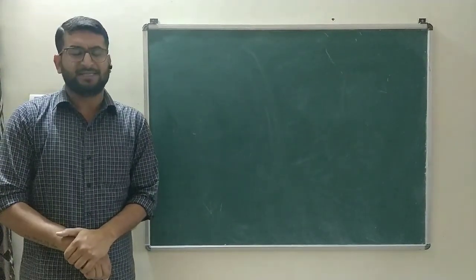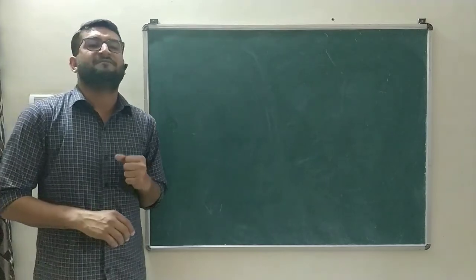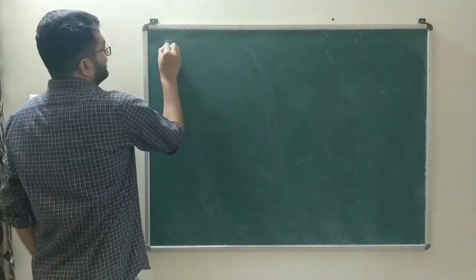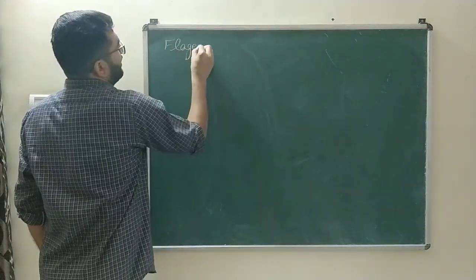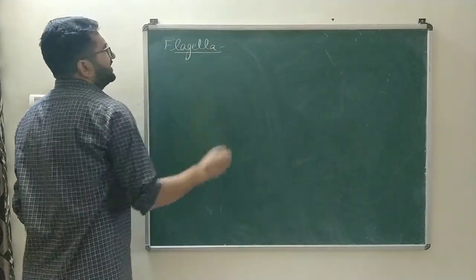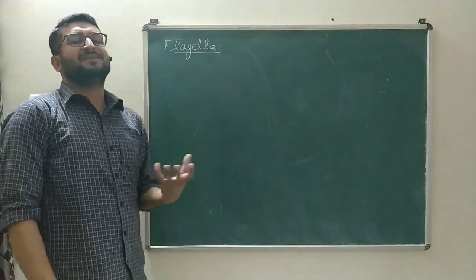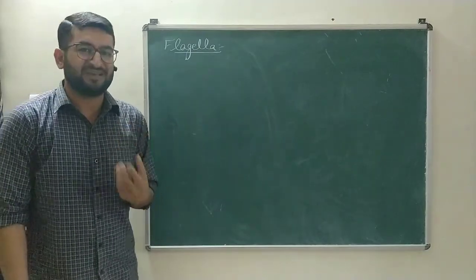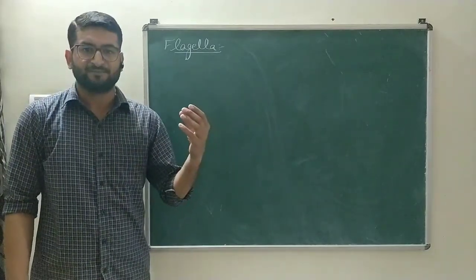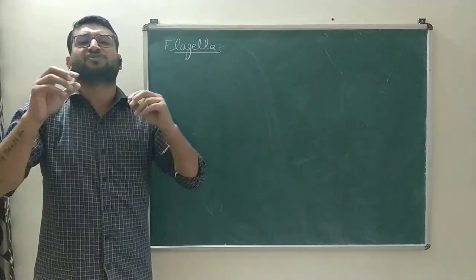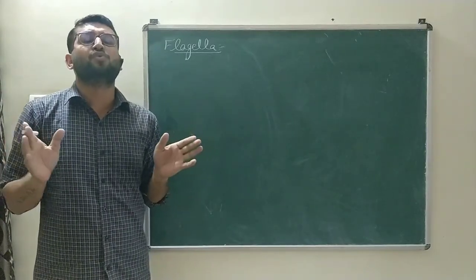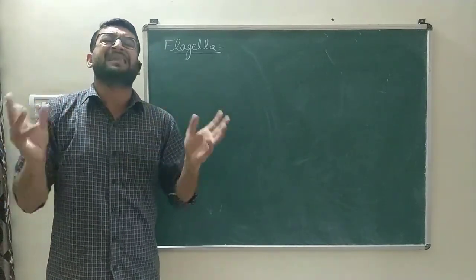Now we'll study the next structure, flagella, which is a prominent feature of monerans. The monerans or the bacteria have a flagella which is unistranded, single-stranded, and a very long structure. Some flagella are even longer than the cell of the bacteria.